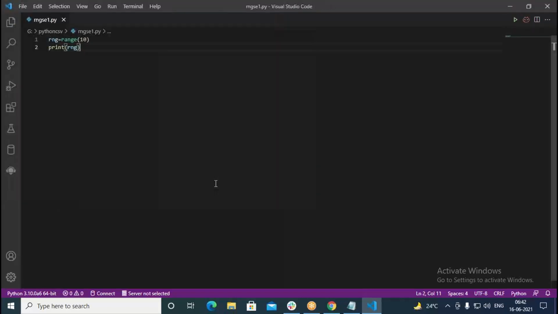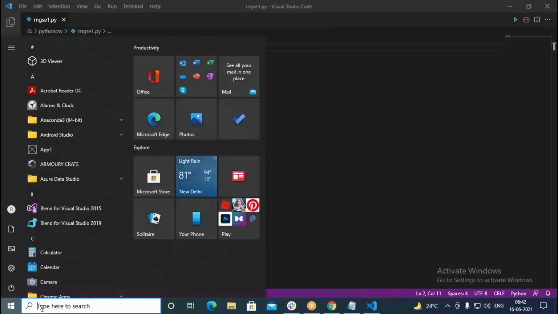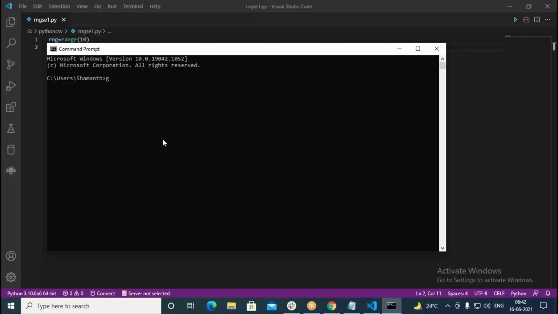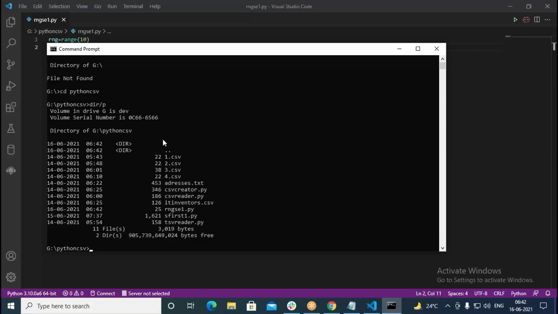Save like this. Next step, I come to the command prompt. Then I change my directory to the concerned folder. Now when I check like this, I'll find the file called range seq. Sorry, the spelling is wrong, no problem, because the file name doesn't make any difference.